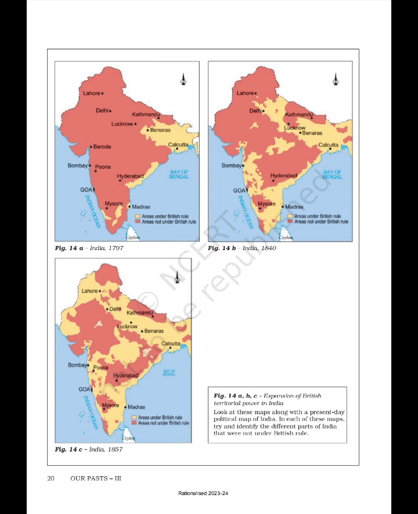Look at these maps along with a present-day political map of India. In each of these maps, try and identify the different parts of India that were not under British rule.